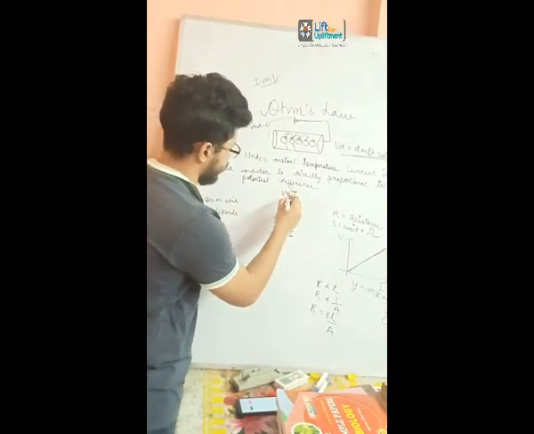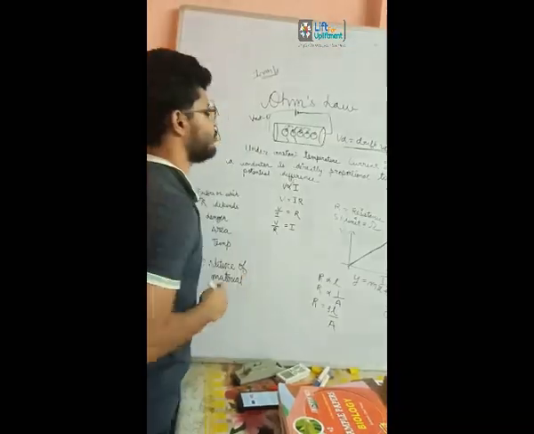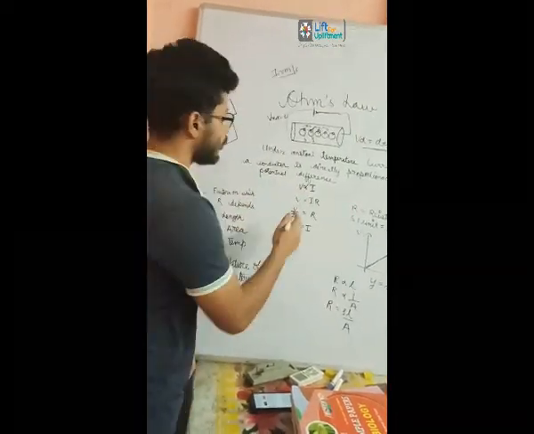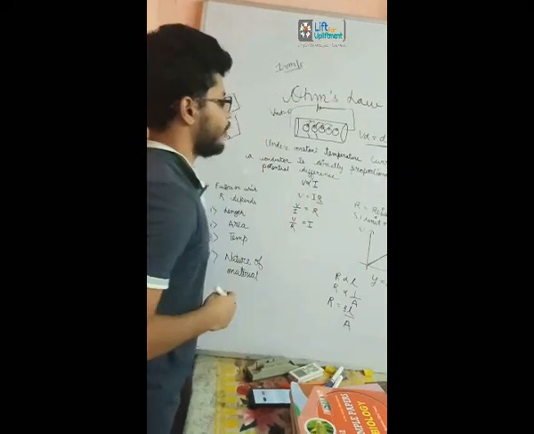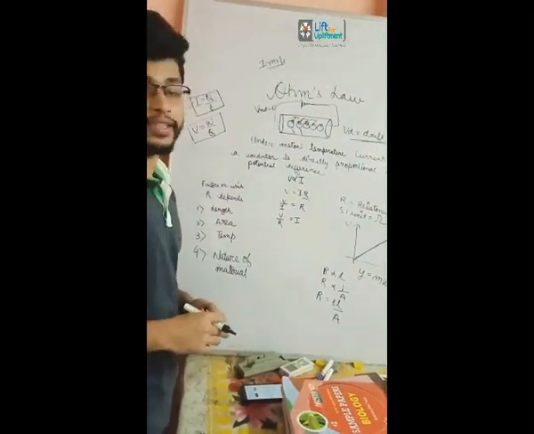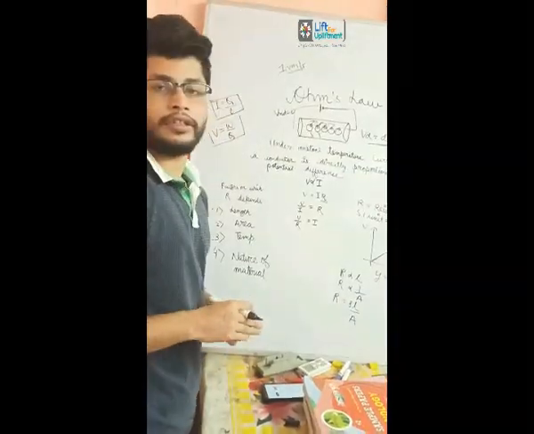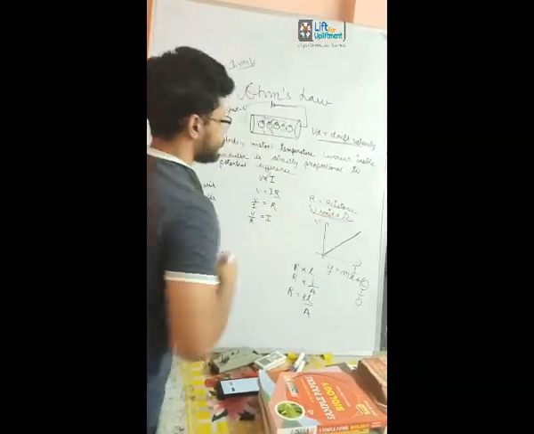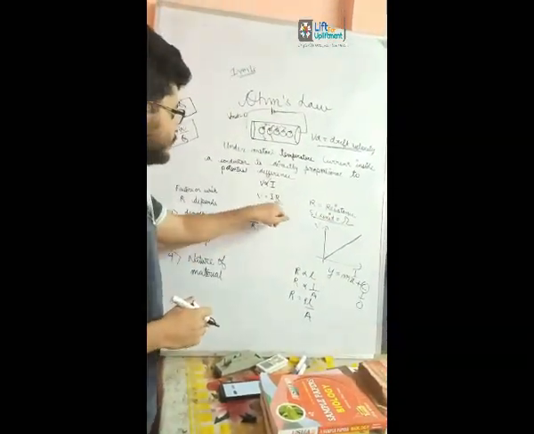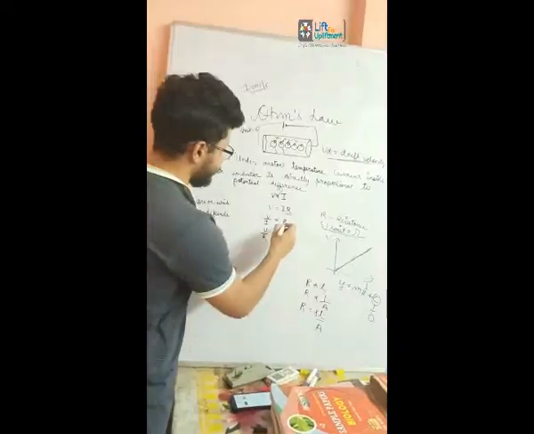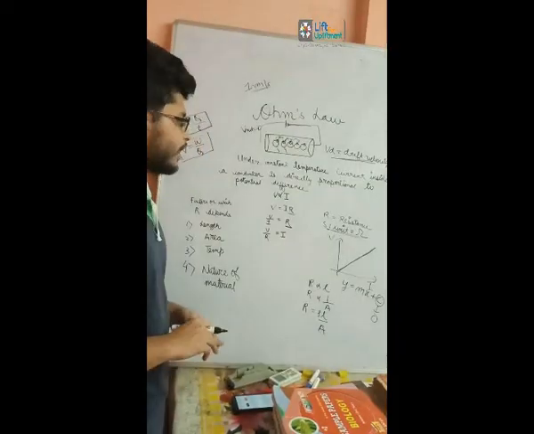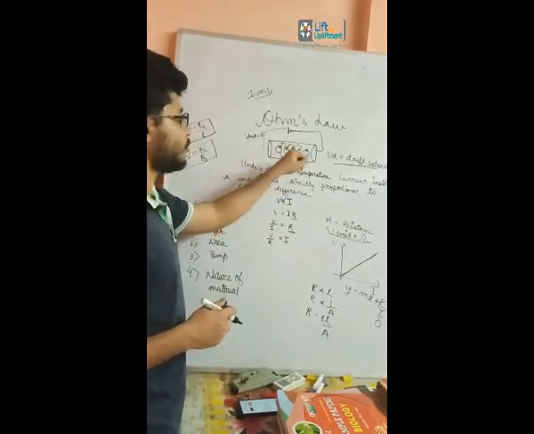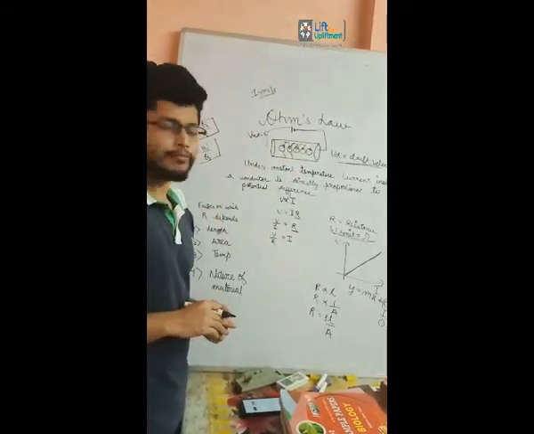So he wrote it as V is directly proportional to I. When we remove this proportionality sign, we get a constant, and we call this constant resistance. In honor of Sir George Simon Ohm, we gave the SI unit as ohm. What is this resistance? What does it mean? It's basically an obstruction, or the resistance, to the flow of electrons inside a conductor.